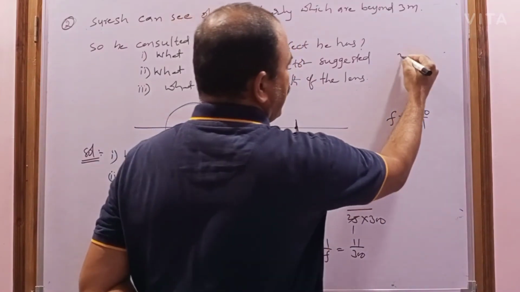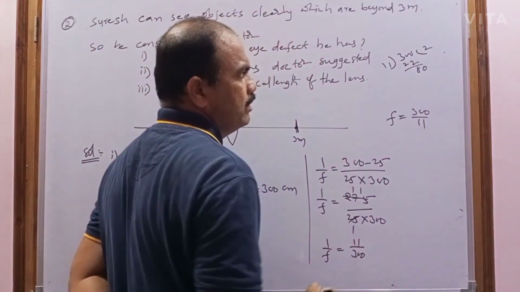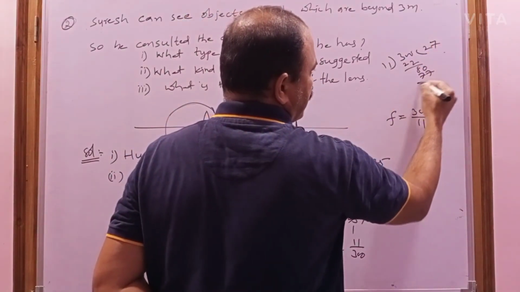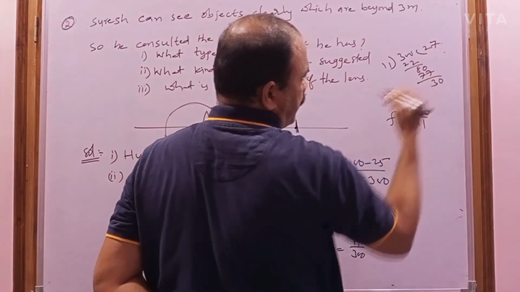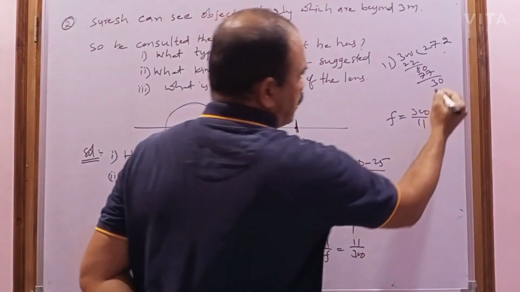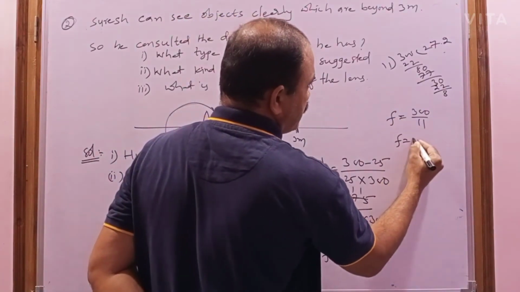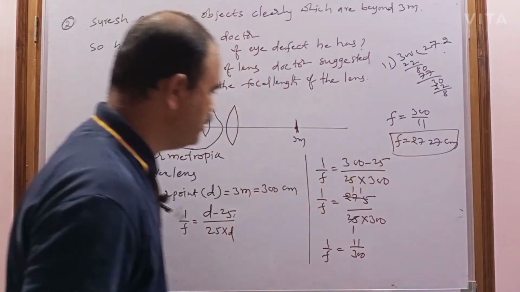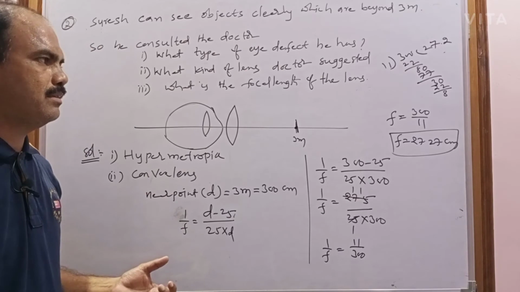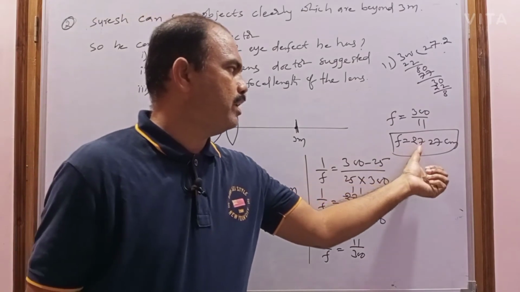300 by 11 means: 11 2s are 22, again 8 becomes 80, 11 7s are 77, then 10 minus 7 is 3. When I place the decimal point here, the 0 becomes again 11 2s are 22, again 8. So this is 27.27 centimeters. What is the focal length? You are getting positive, and positive means which type of lens? Convex lens. So the focal length of the lens the doctor suggested is 27.27 centimeters.